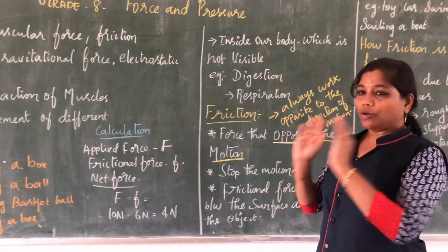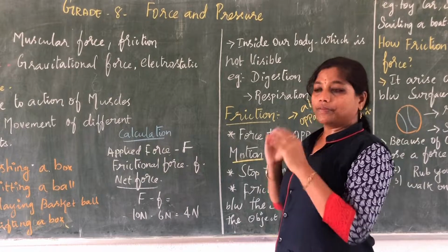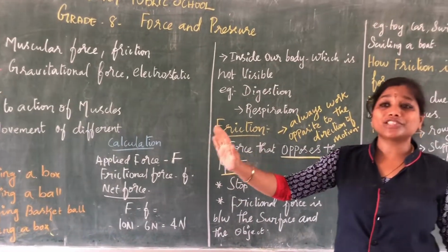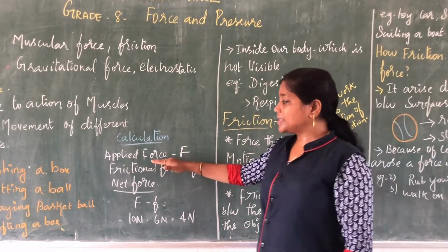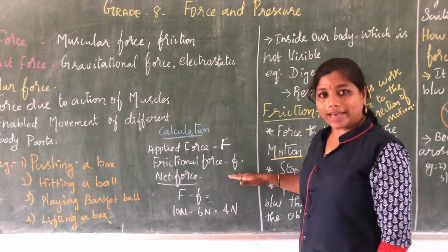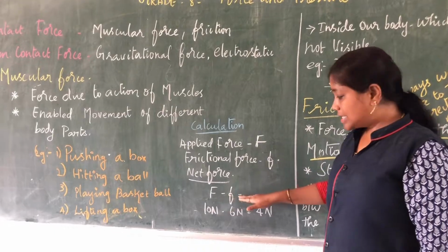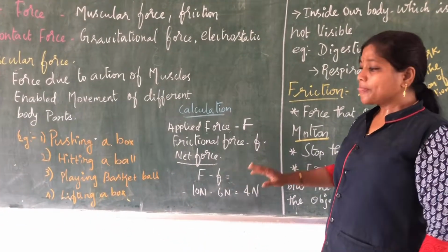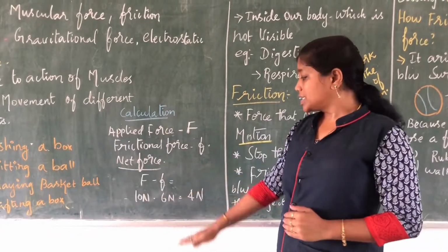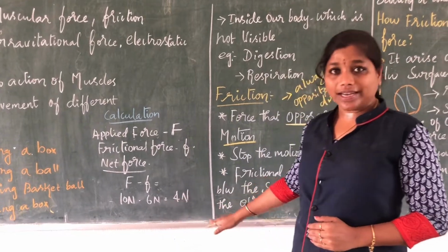I am just pushing a ball. I am applying a force on this ball in the direction away from me. I am throwing the ball in the opposite direction, but at one point, it is going to get stopped. I am taking the applied force as capital F and the frictional force as small f. So, how to calculate the net force? Applied force minus frictional force. Understood? Now, the applied force I am giving is 10 Newton, but the frictional force is 6 Newton. So, applied force minus frictional force is 4 Newton here.